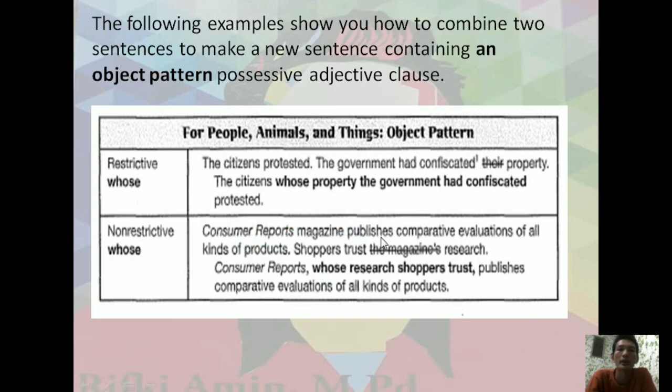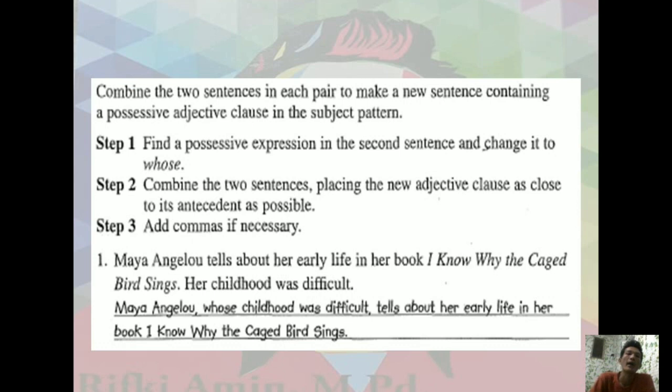Consumer Reports magazine published comparative evaluations of all kinds of products. Shoppers trust the magazine's research. Here there is a possessive adjective. We change it: Consumer Reports, whose research shoppers trust, publishes comparative evaluations of all kinds of products. Okay, it is your turn.